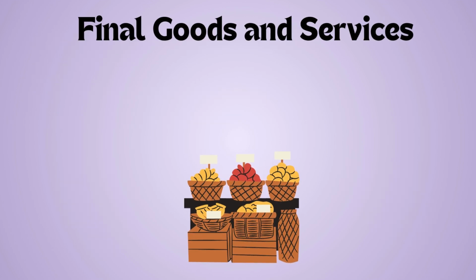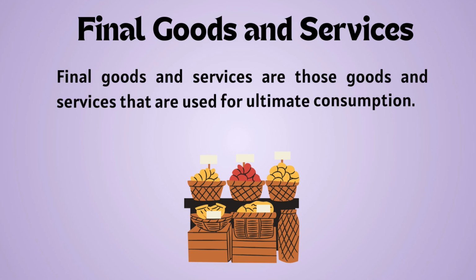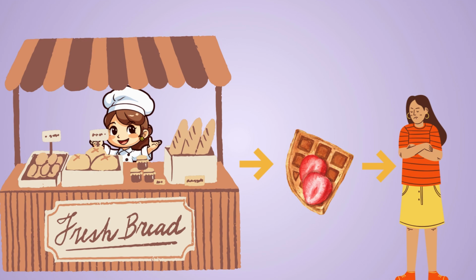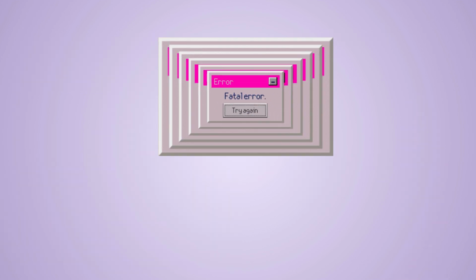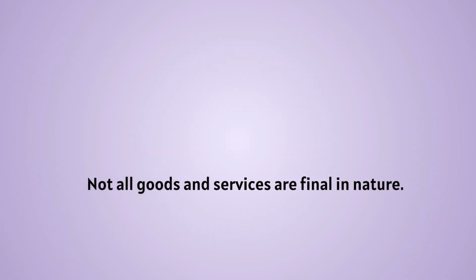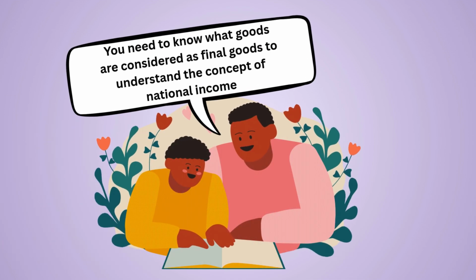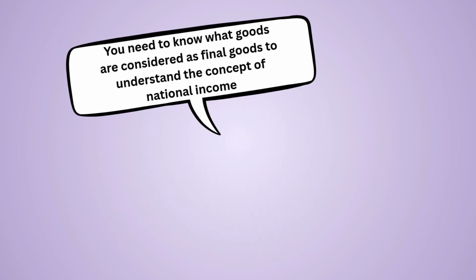We need to understand what these terms mean in order to understand national income accounts. Let's take a look at final goods and services. Now, final goods and services are those that are used for ultimate use. For example, the pastries that you buy from a bakery for consumption is an example of a final good. But not all goods produced in an economy are considered to be final. And that is why understanding how to differentiate between a final good and a non-final good is important.